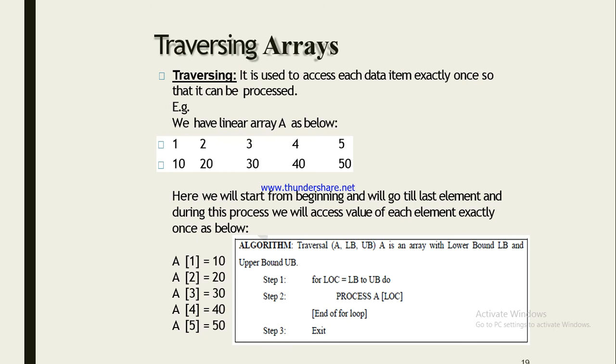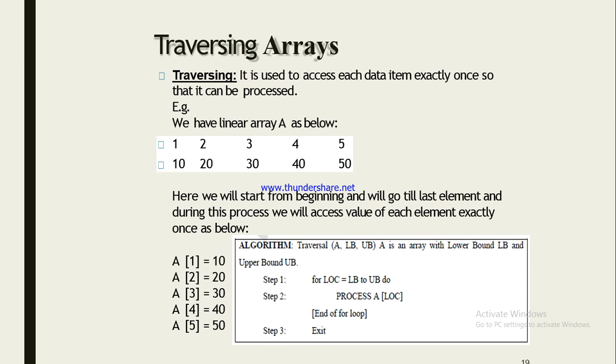In location 1, data item is 10. In location 2, data item is 20. In location 3, data item is 30. In location 4, or index 4, it is 40, and index 5 data item is 50. So here we will start from the beginning and go till the last element, and during this process we will access the value of each element exactly once as below. In A1 10, A2 20, A3 30, A4 40, A5 50. A1, A2, A3, A4 and A5 are the indexes of the array.